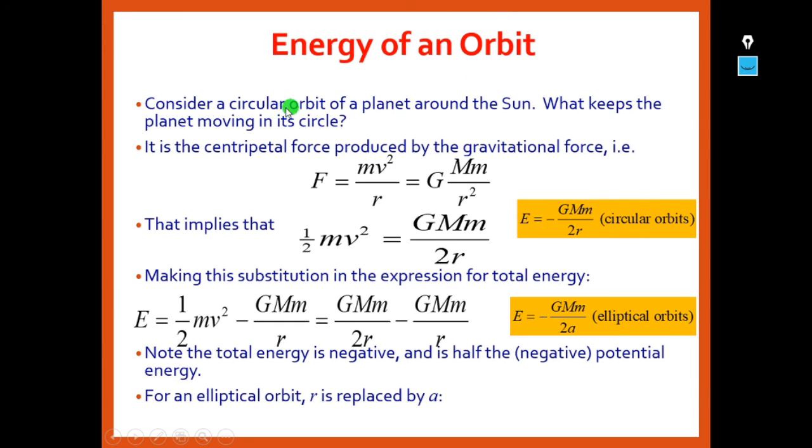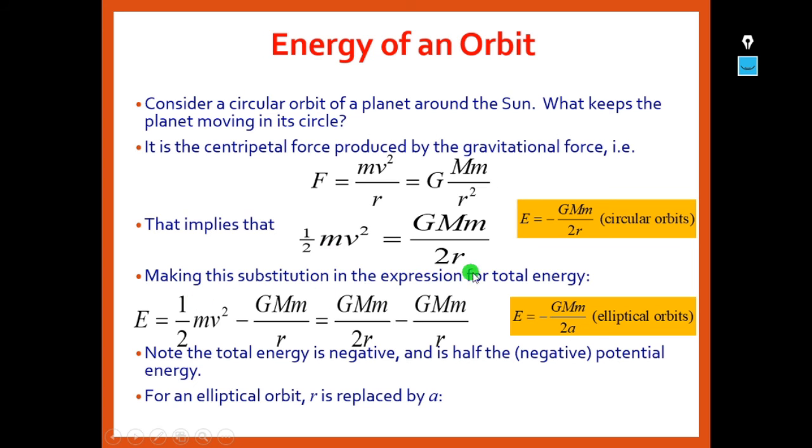Energy of an orbit. Let us consider a circular orbit of a planet around the Sun. What keeps the planet moving in a circle? It is a centripetal force produced by the gravitational force. That is, we know that F is equal to mv square by r, which is equal to GMm by r square. That implies half mv square is equal to GMm by 2r, because E is equal to minus GMm by 2r for circular orbits. So this energy is equal to the kinetic energy.